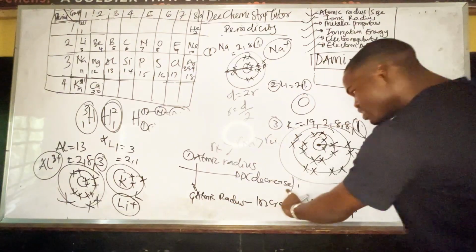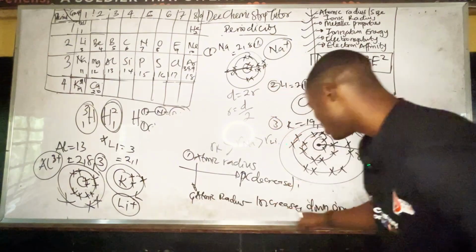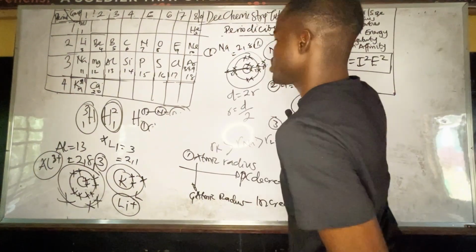Atomic radius decreases across the period. This is the period. Then it increases down the group. Take note of this. Let's move to the next one.